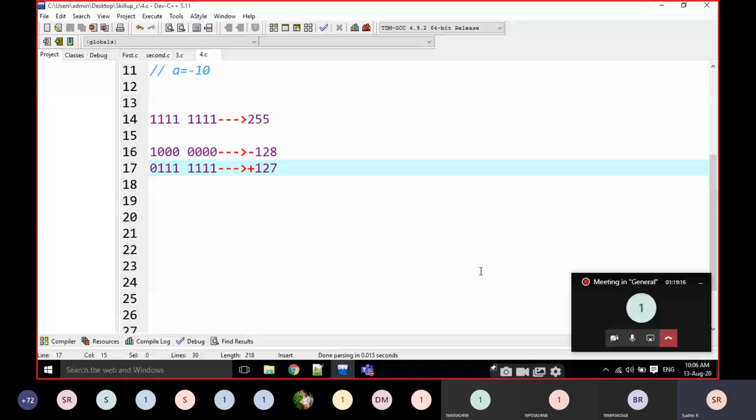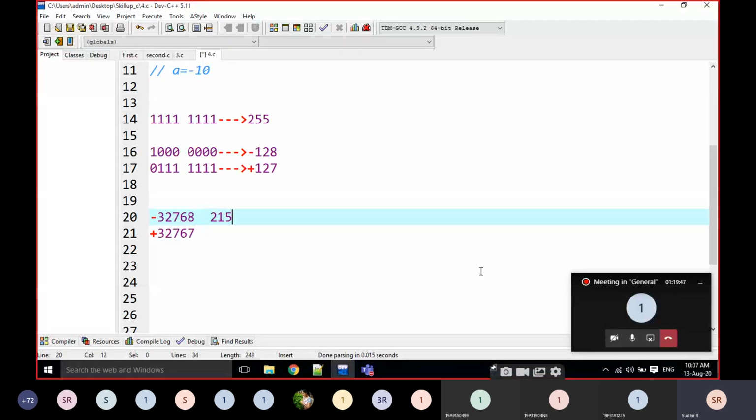In a textbook, what is the range of integer? Minus 32768 to 32767. Yes, if you observe that one, that is -32,768 to +32,767. Just observe, this is 2 power 15.